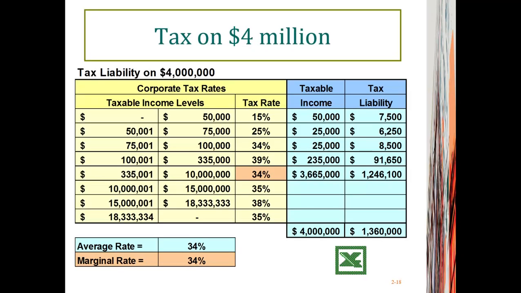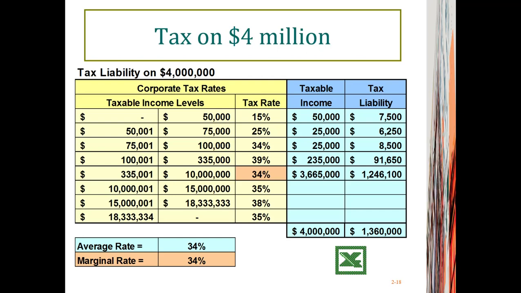So here let's do a little calculation based on the progressive tax schedule for U.S. corporations. Here we apply different tax rates for different amounts of profits, and based on the calculation you see that taxable income is $4 million and the total tax liability is $1.36 million. So here the average tax rate equals 1.36 million divided by 4 million, which equals 34%.